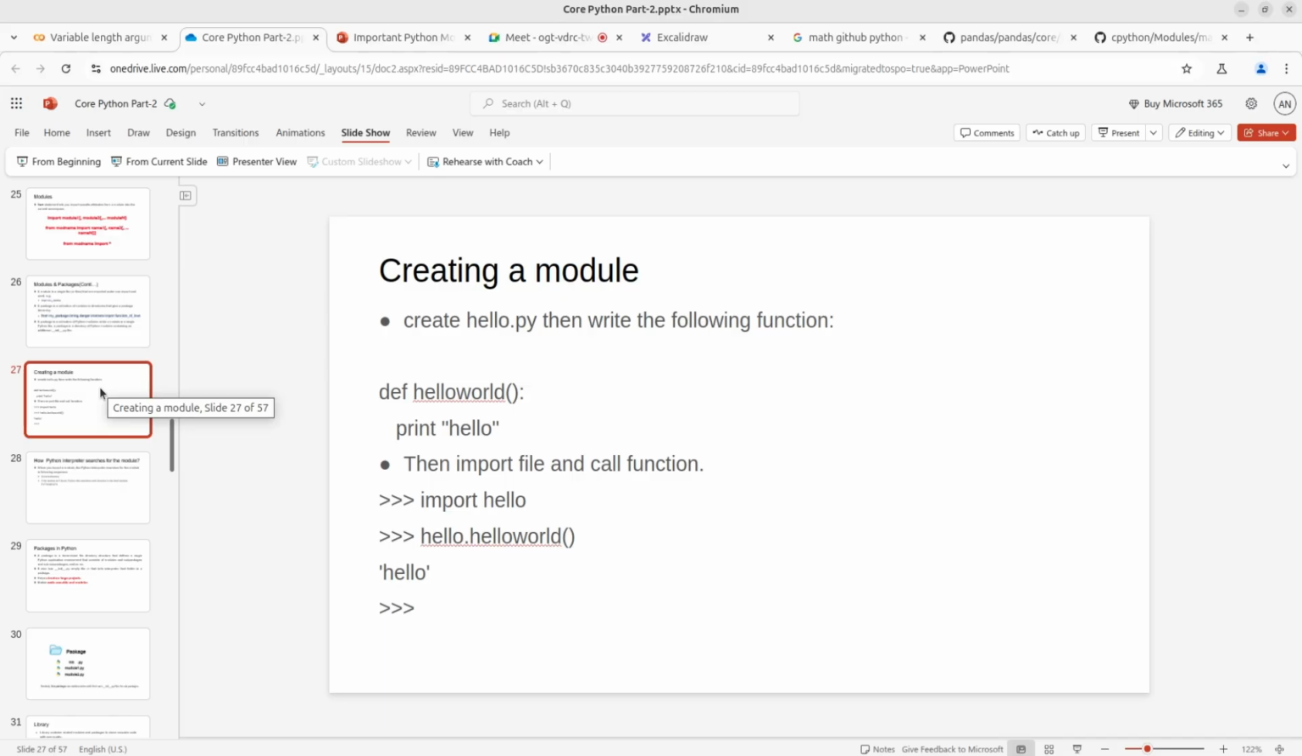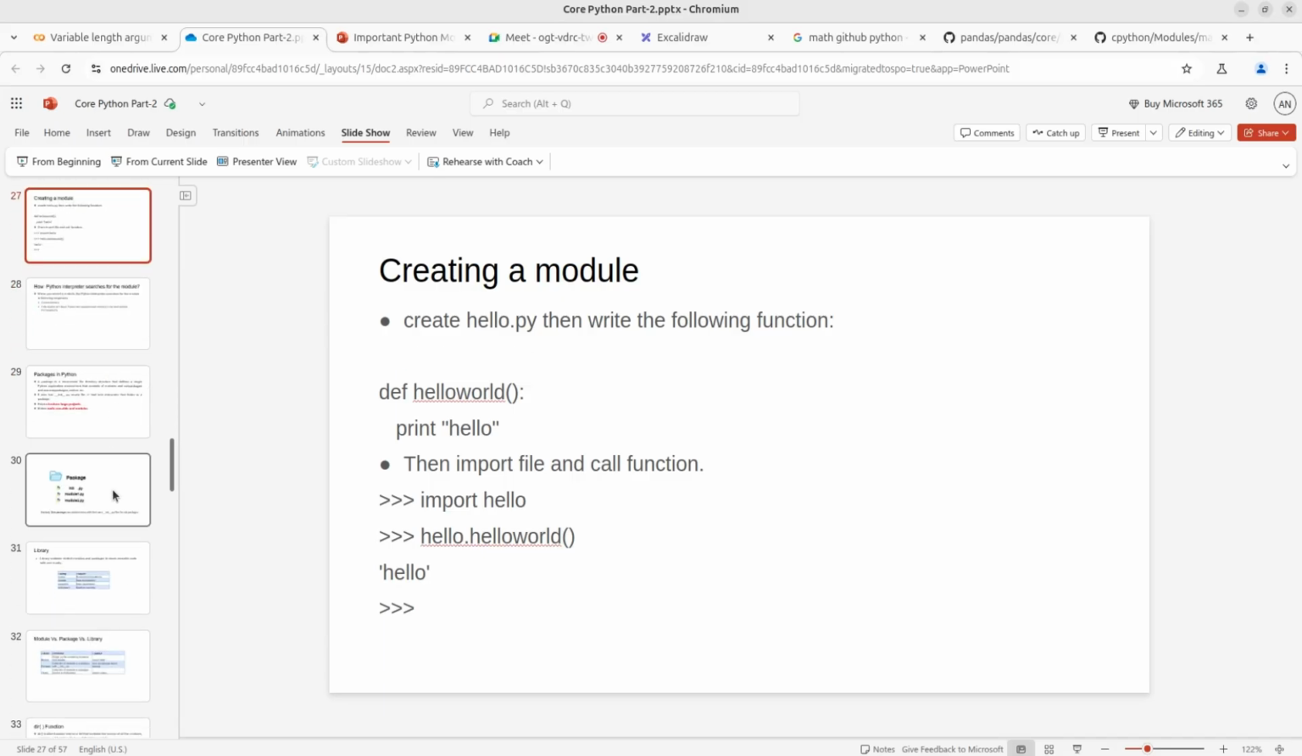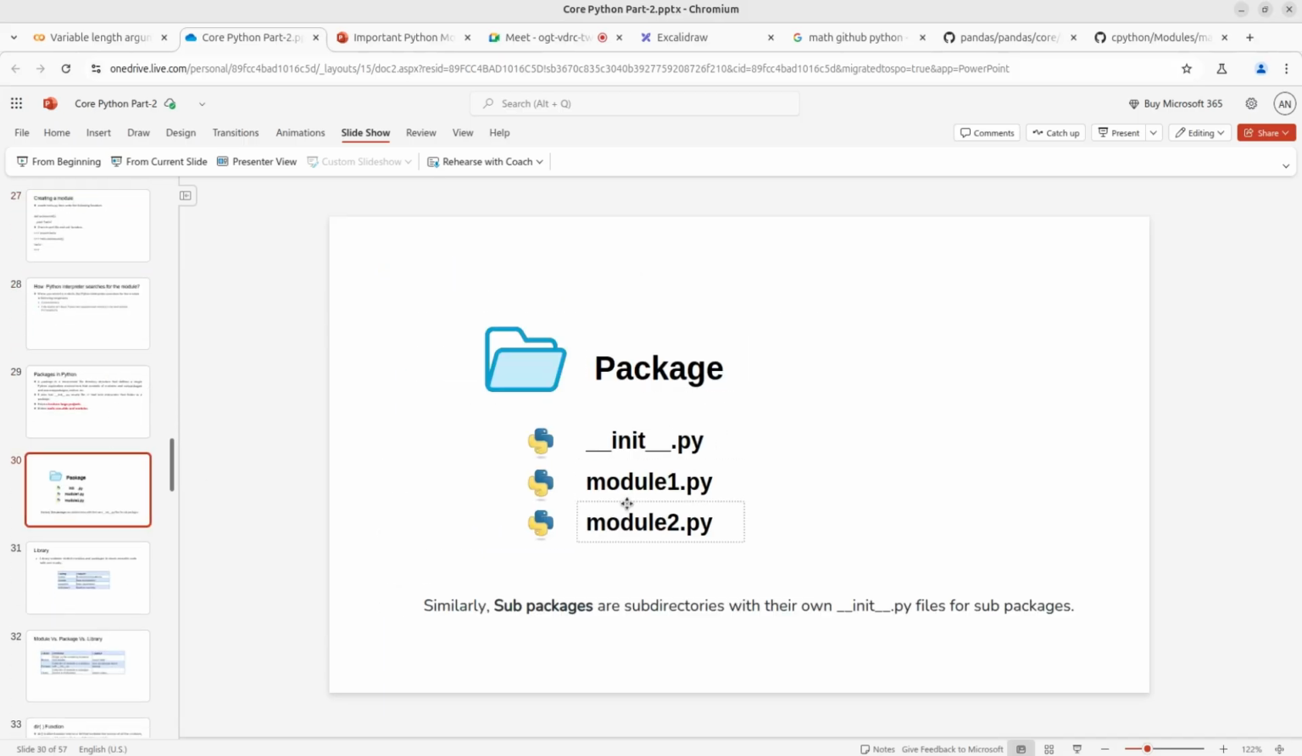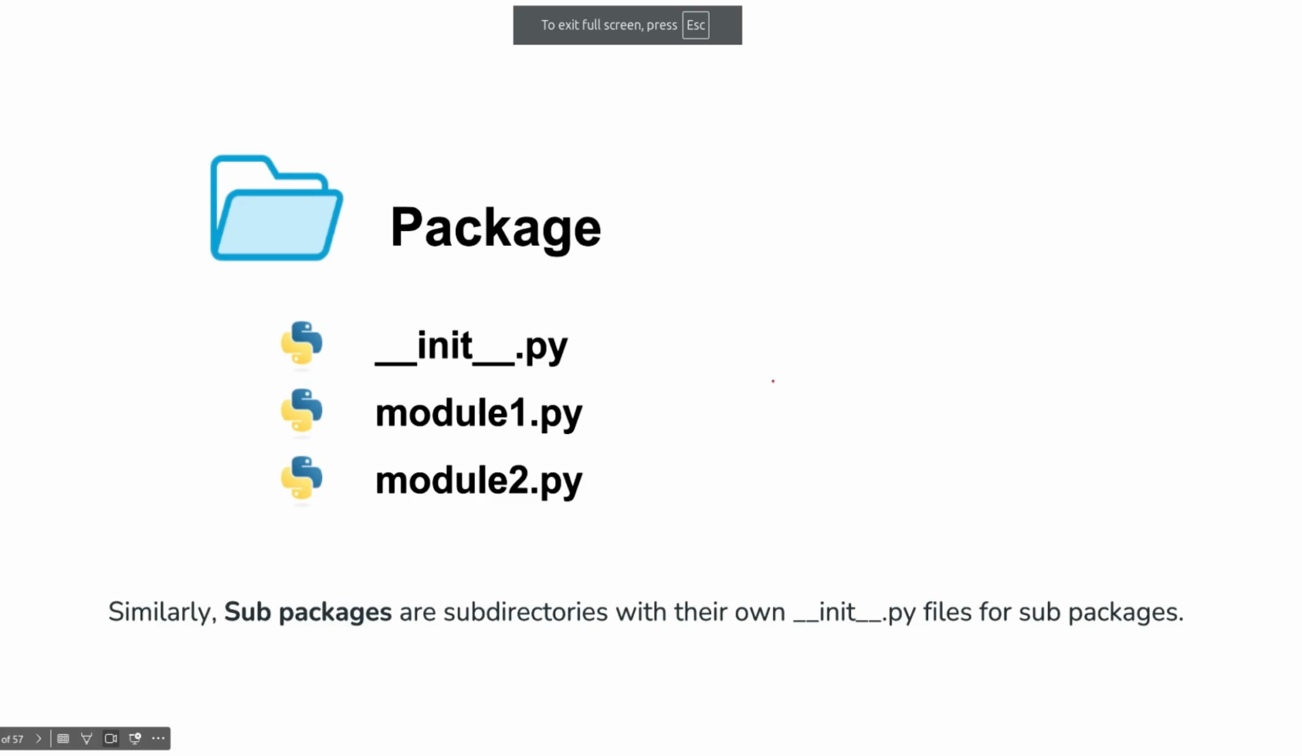Sub package. So a sub package is the same as a folder or package inside another package, right? You can see here a package has multiple modules. In this example it has two modules, and it has one init file. Similarly, if you create another package here, let me try to explain by writing, right? So this is a package, right? Inside this, suppose we have one more sub package.